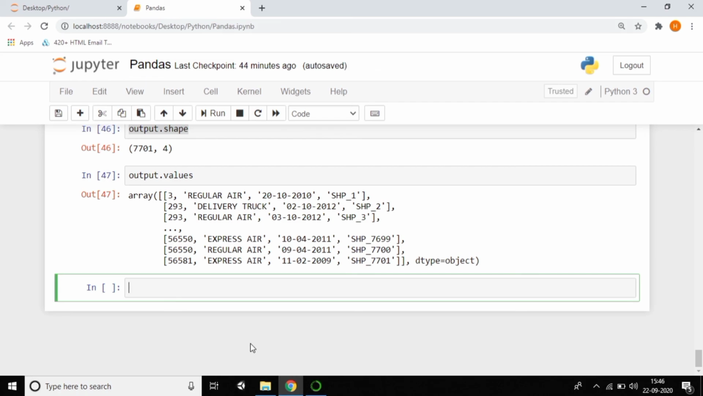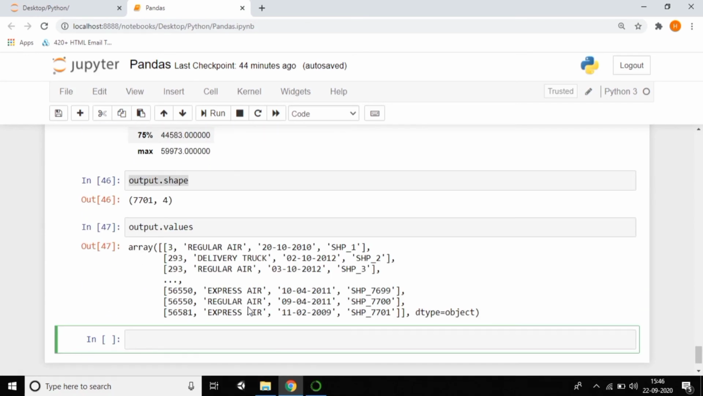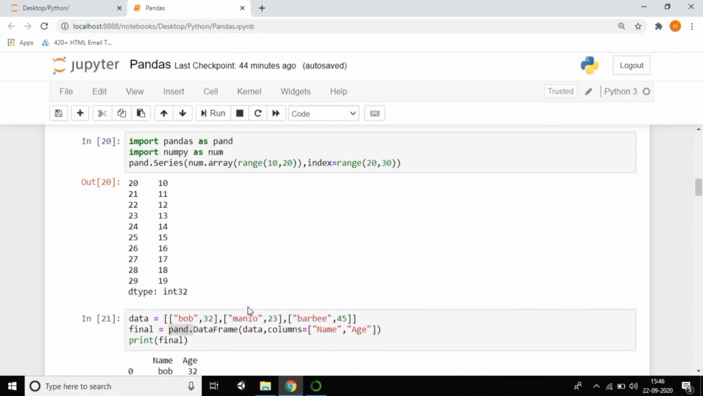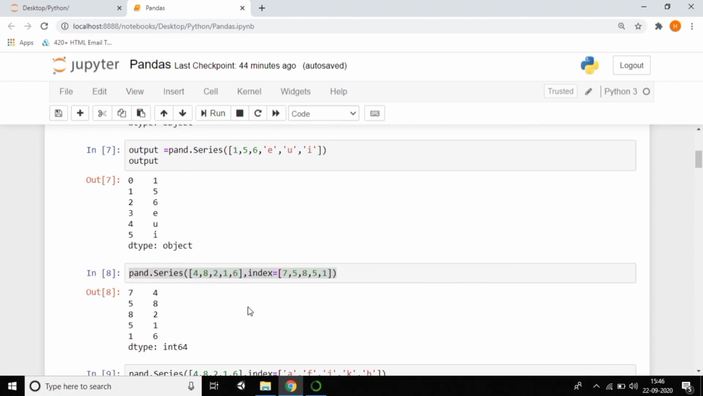That's all about this tutorial. I think you learned what methods are available: head, tail, describe, info, shape, and values. We also learned how to create a series, and how to read and create data by using lists, tuples, and dictionaries. We learned the difference between series and data frames, and between array and series. We learned a lot of things in this pandas tutorial. I hope it was very clear.